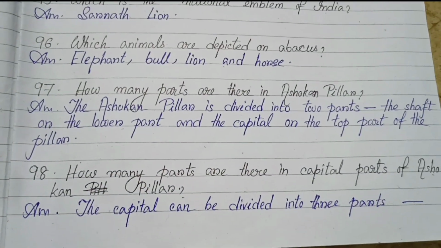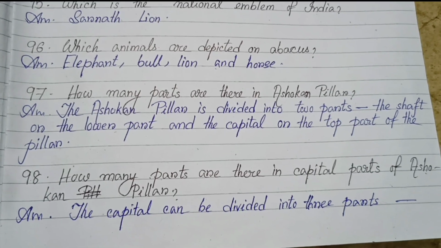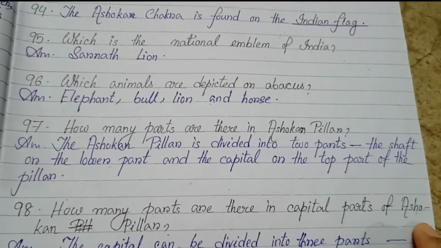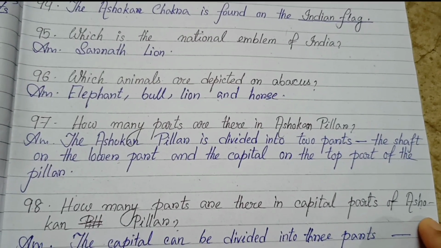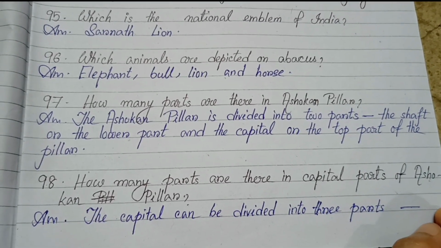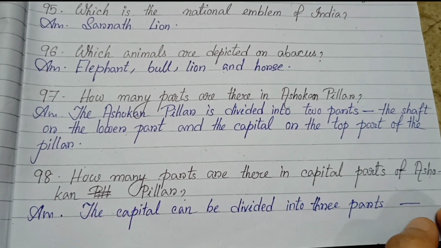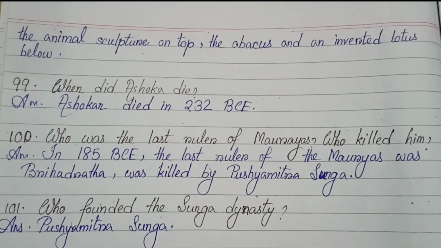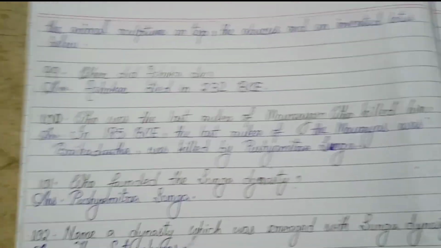97. How many parts are there in the Ashokan pillar? The Ashokan pillar is divided into two parts. The shaft or the lower part, and the capital or the top part of the pillar. 98. How many parts are there in the capital of the Ashokan pillar? The capital can be divided into three parts: the animal sculpture on top, the abacus and the inverted lotus below.